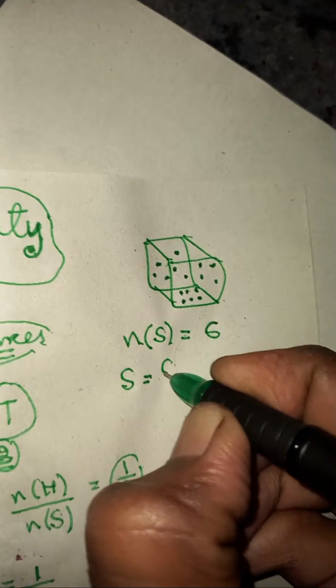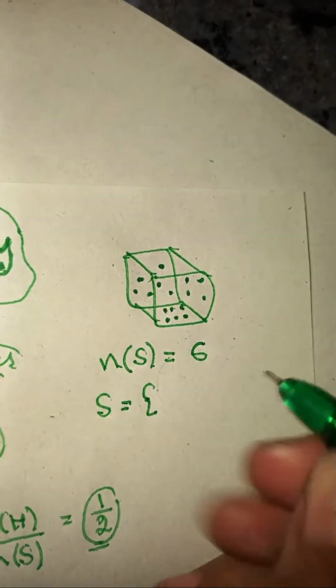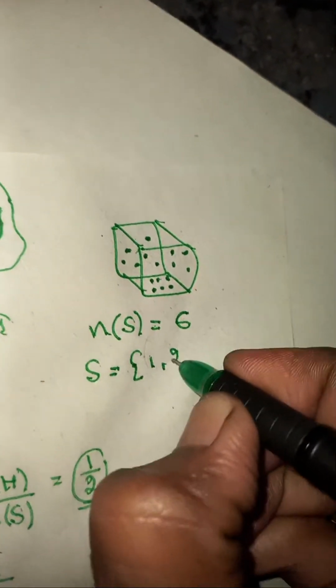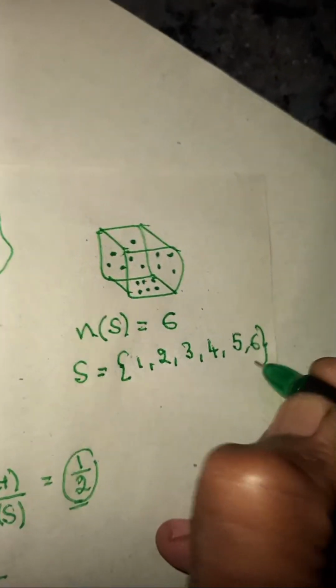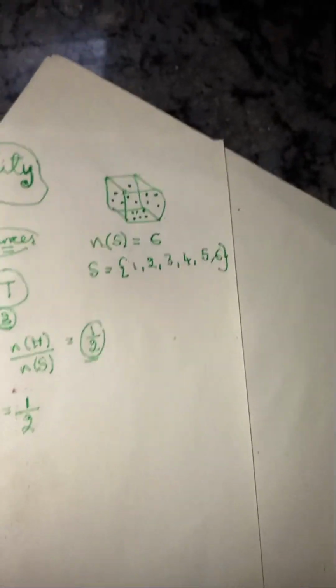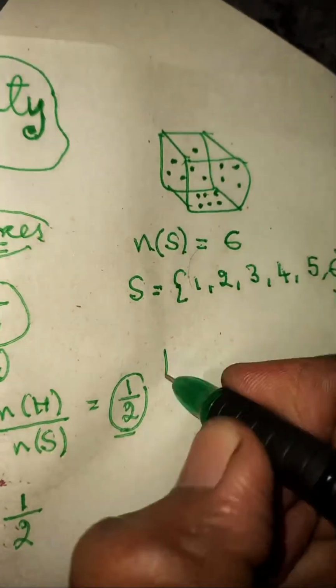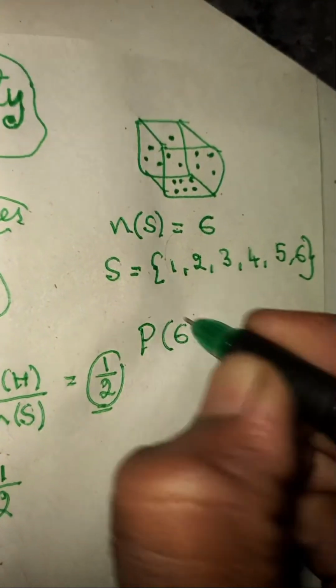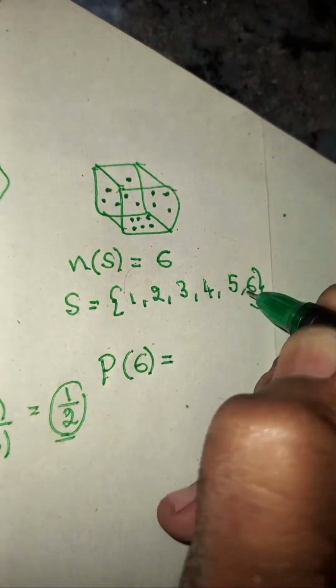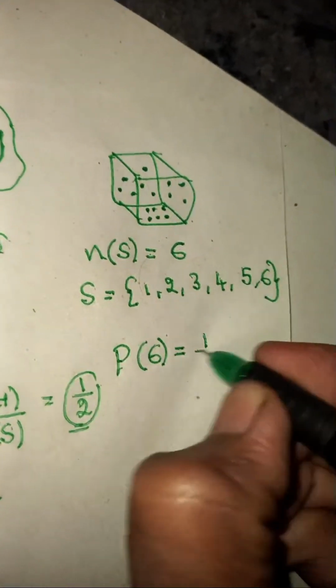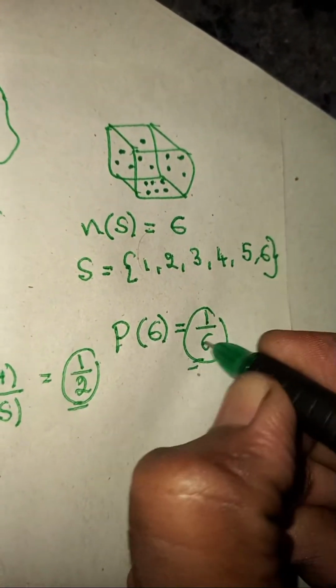If you take the set, what are the different chances? There are 6 chances: 1, 2, 3, 4, 5, 6. There are 6 different chances in a dice. They ask what is the probability of getting 6. Number 6 is just one chance among the 6 chances. So you write it as 1 by 6.